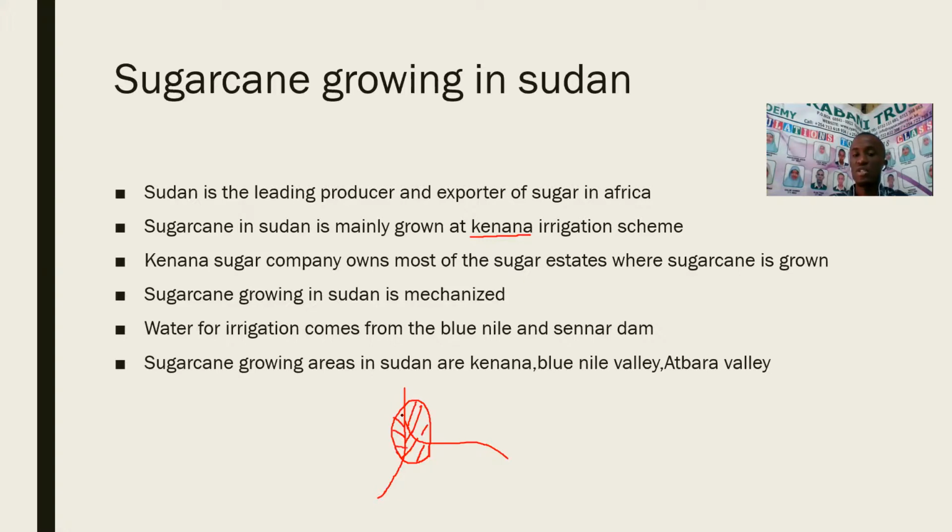And the main crop which is grown there, I've said it is sugarcane. So sugarcane growing areas in Sudan are mainly Kenana, which I've said is the largest sugarcane irrigation scheme in Africa. And then we also have the Blue Nile Valley and the Atbara Valley. Make sure that you have those notes in your book, and we will be discussing more about sugarcane once we get a question in exam.